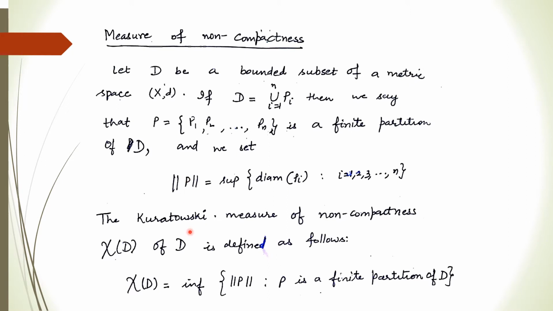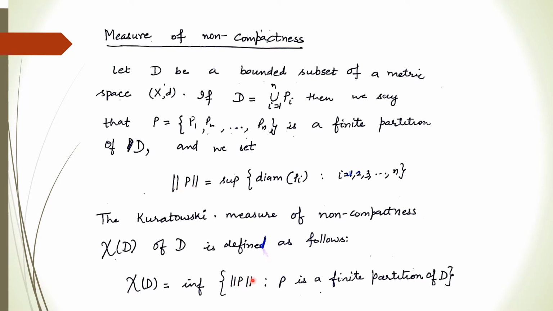So now what is the Kuratowski measure of non-compactness? This is denoted by chi of D. It is defined as the infimum of all the norms of P, where P is a finite partition of D. So you have to find different partitions of D and then find the norm of those Pi's, right?